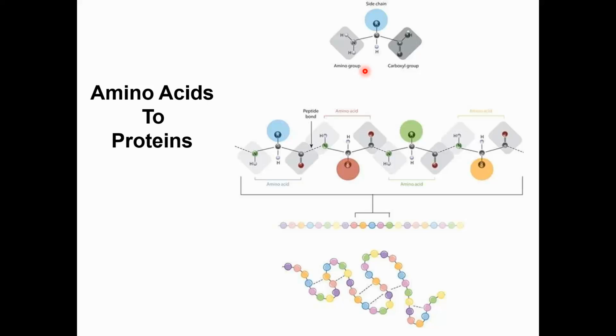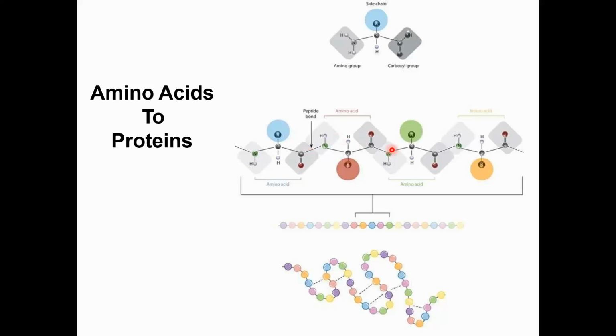An amino acid is a molecule having a central carbon atom that is attached with a carboxylic group, amino group, hydrogen atom, and an R chain. So this is an amino acid.